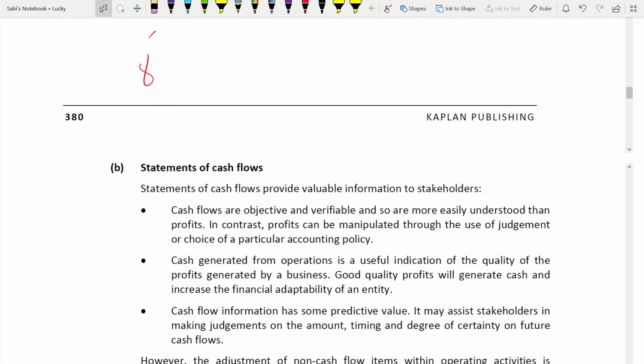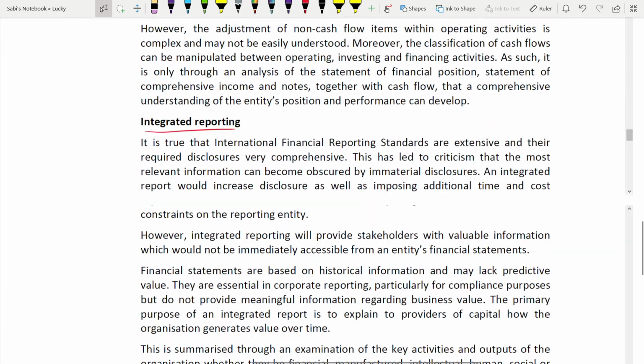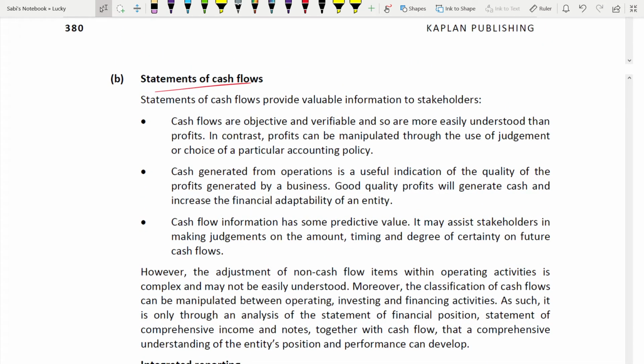Now we are coming to the statement of cash flow for part B. You'll be having 2 separate parts: one is integrated reporting, one is the statement of cash flow. Remember the way you present. You are going to get 2 professional marks out of 2: 1 professional mark for the presentation and the other one for the quality of your discussion.